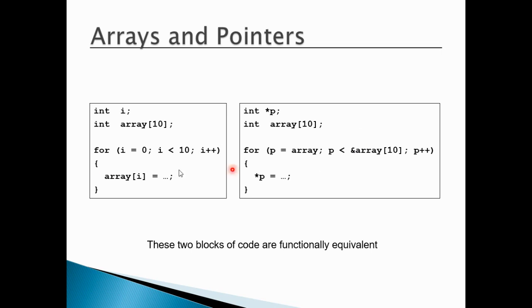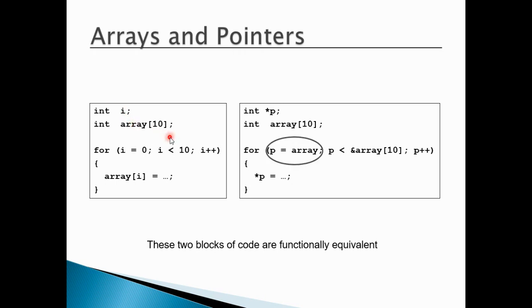Then there are two blocks on the screen. You can see this block is using the concept of array, and this one is using the concept of pointer. According to me, both of these blocks are functionally equivalent. We'll see why. I have declared a variable i here, and I have declared an array of 10 here.